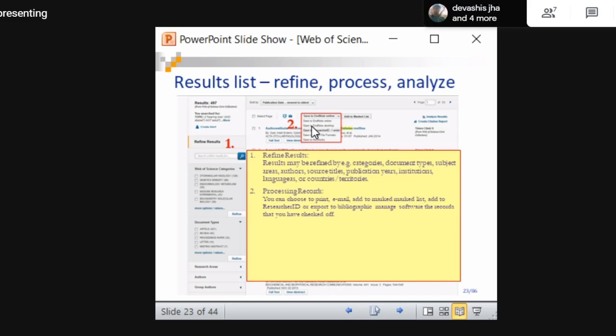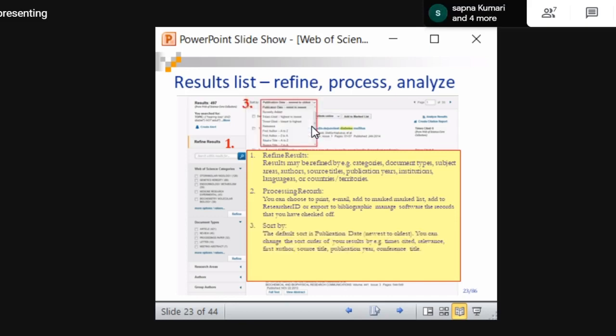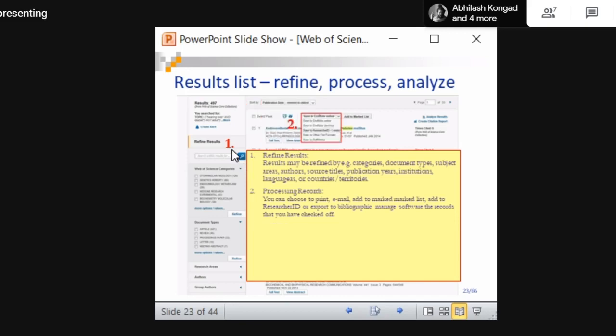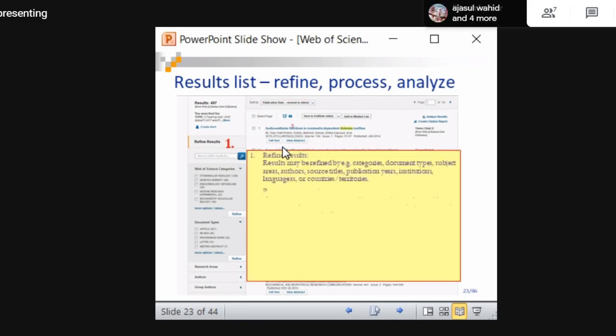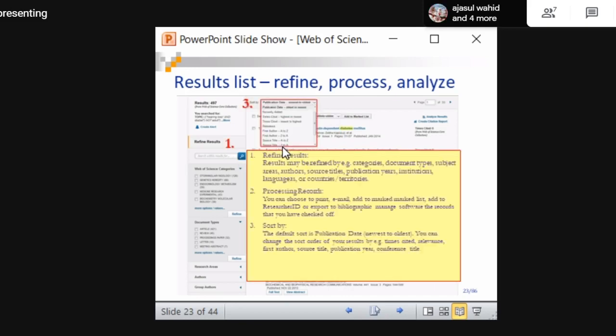If you have an EndNote account, you can save it directly. That is processing. Okay, and if you want, you can sort also. These are the things you can sort. Here you see the citation is lowest, 0. Everything has 0. If you want, you can change it to times cited, highest. If you want to see the highest citation, you can change it here. Times cited, highest to lowest.